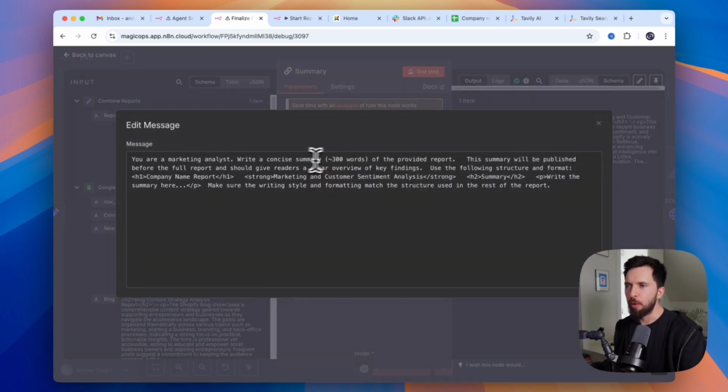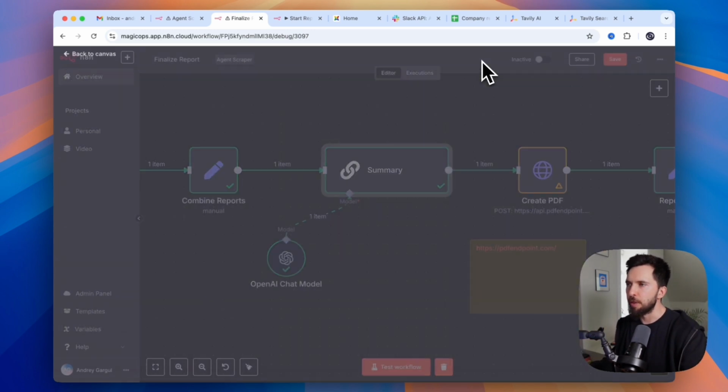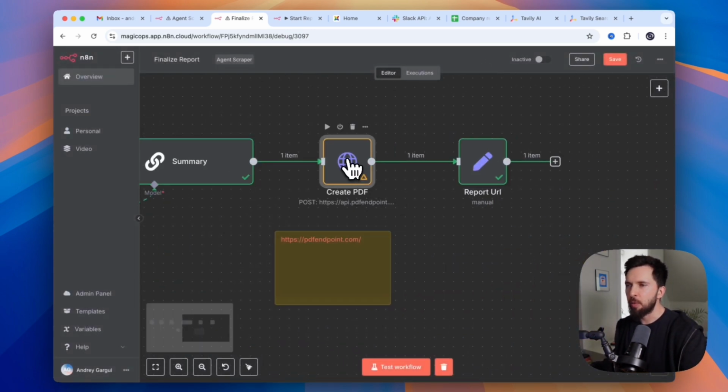Then we pass it to a simple LLM block. The only job of this one is to write a concise summary of all that information, and that's what we use in the beginning of the report as a summary. And then we create PDF.